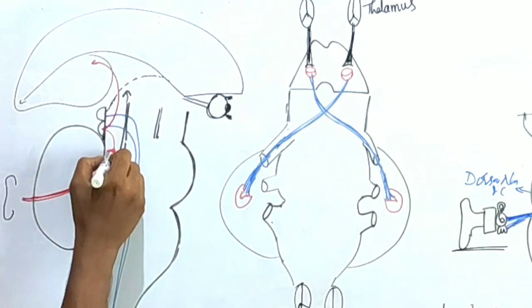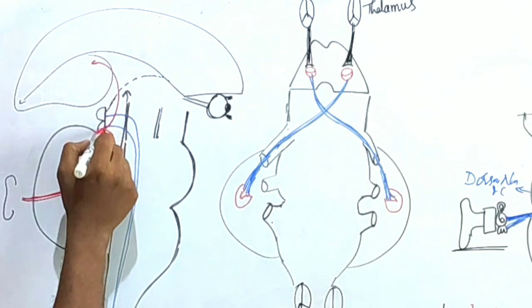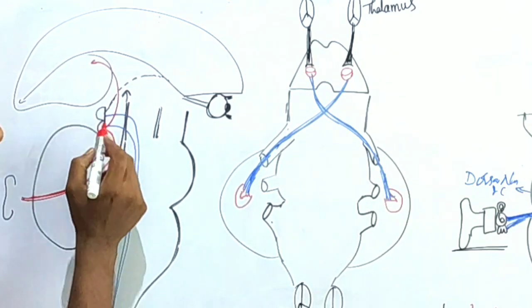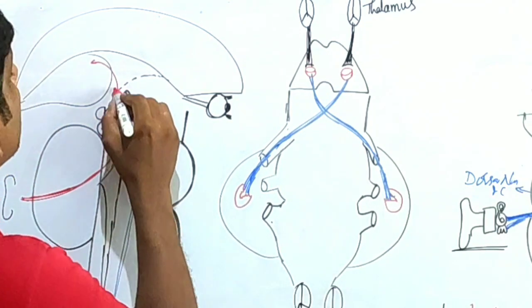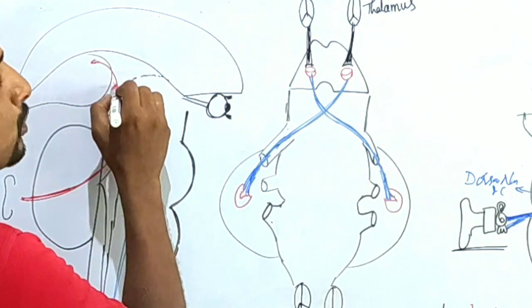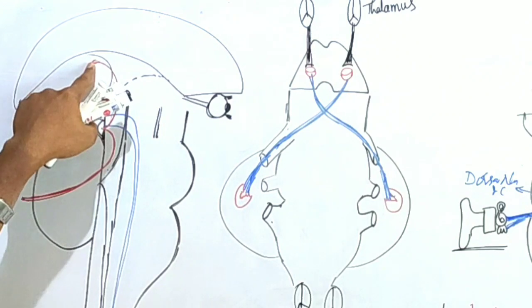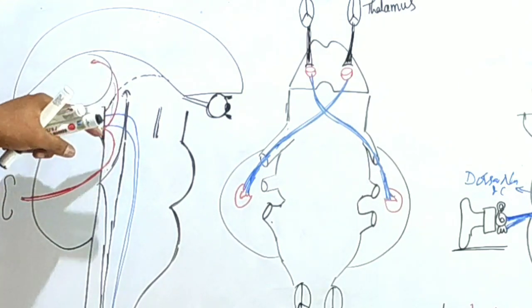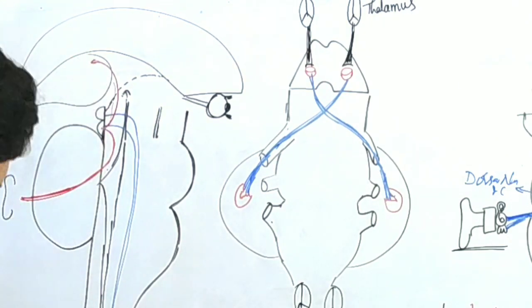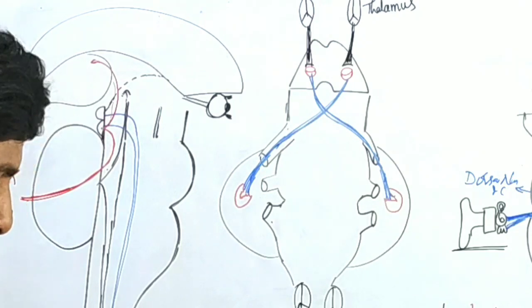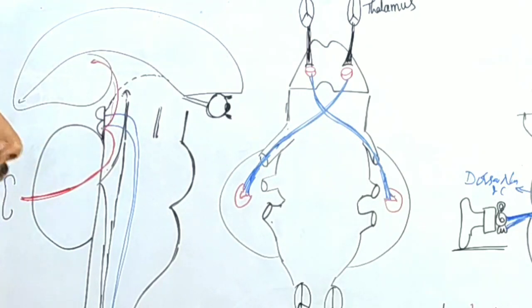From here, the lateral lemniscus is going to end in the inferior colliculus, right? From the inferior colliculus, they run fibers through the medial geniculate body. They are landing on the auditory cortex in the temporal lobe, right? This is one thing. This is the auditory pathway, right? And we'll see the visual pathway also.